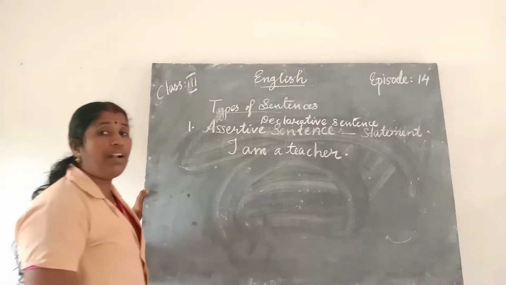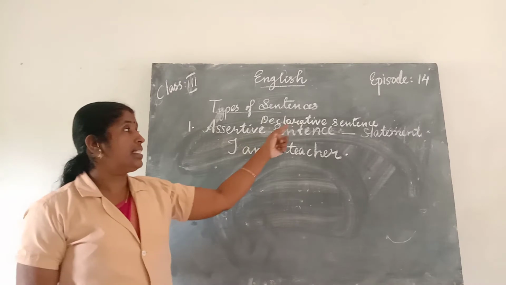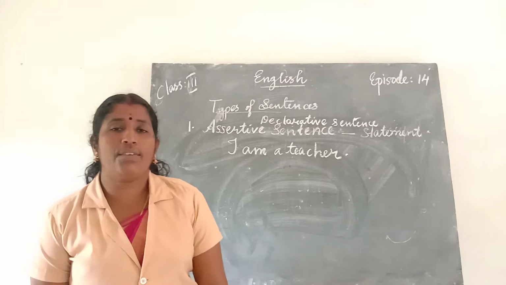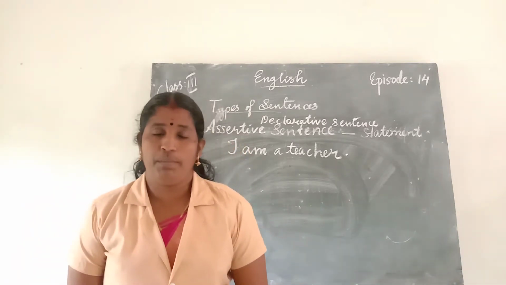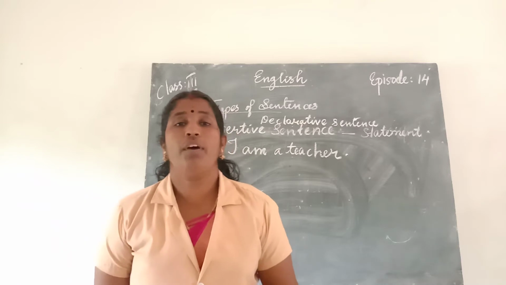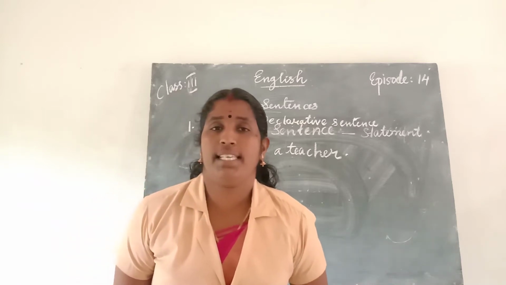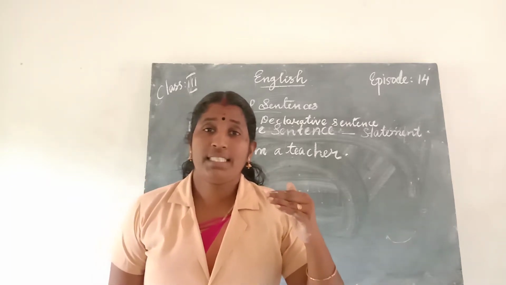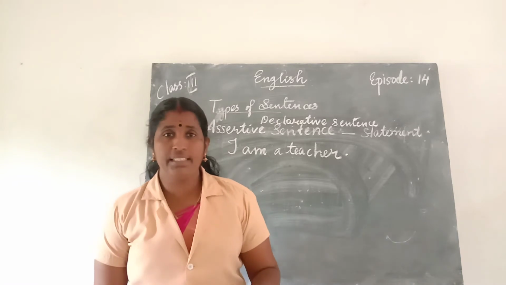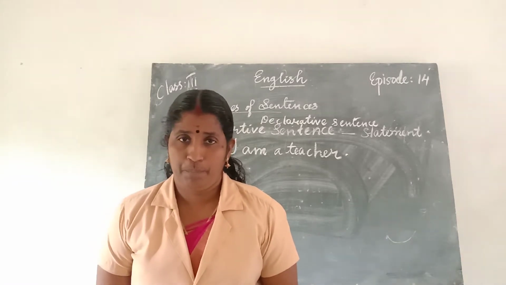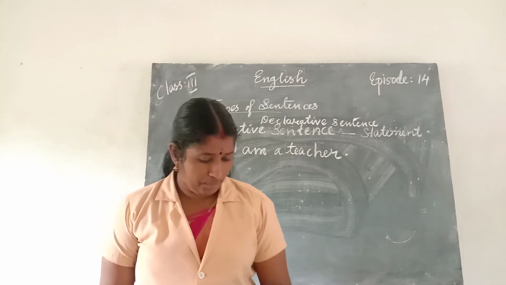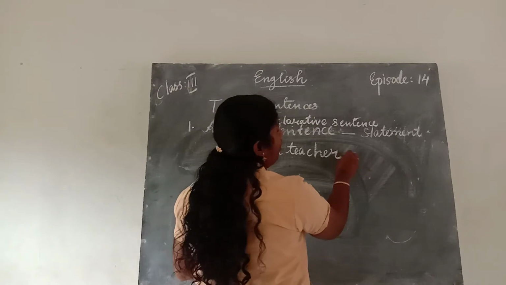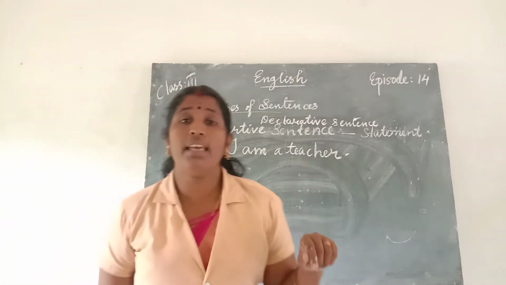An assertive sentence is also called a declarative sentence. And it ends with a full stop. That is the specialty of an assertive sentence. First of all, what is a sentence? A sentence is a group of words. It expresses a fact. It states a fact or declares something. An assertive sentence declares something and it ends with a full stop.